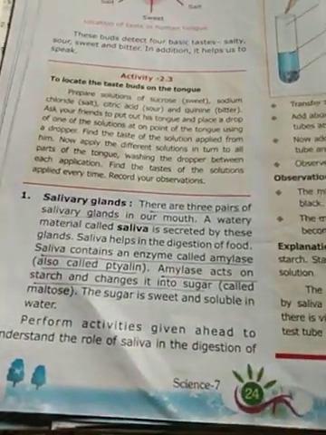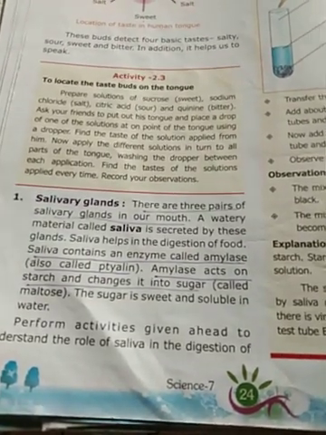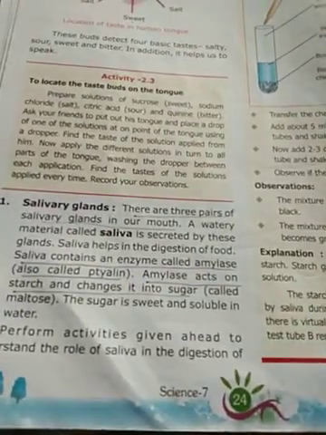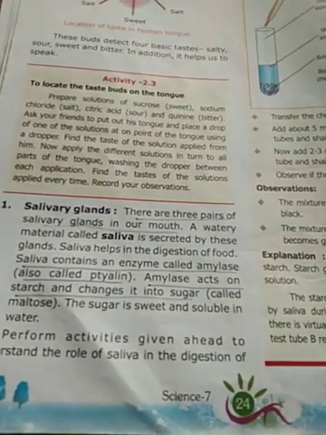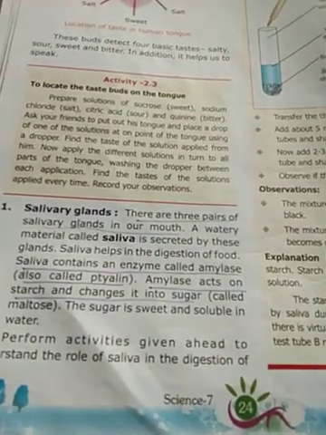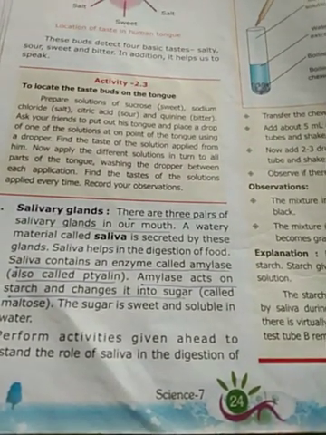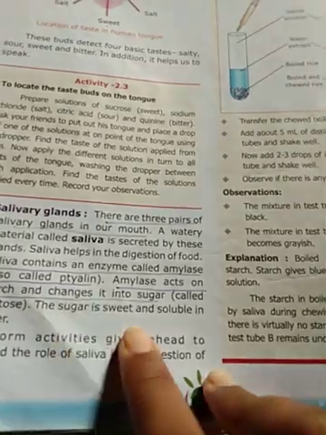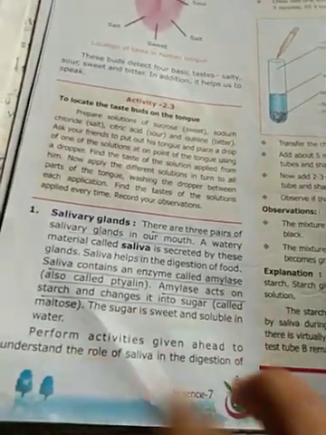Next is the salivary gland. There are 3 pairs of salivary glands in our mouth. A watery material called saliva is secreted by these glands. Saliva helps in the digestion of food. Saliva contains an enzyme called amylase, also called ptyalin. Amylase acts on starch and changes it into sugar. That means amylase helps in the digestion of starch. The sugar is sweet and soluble in water.